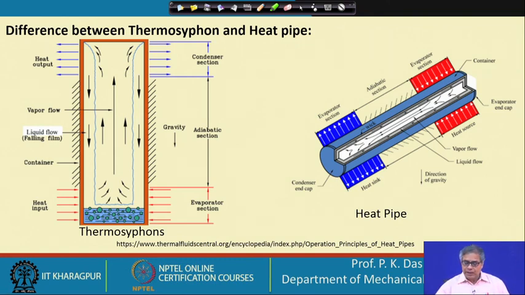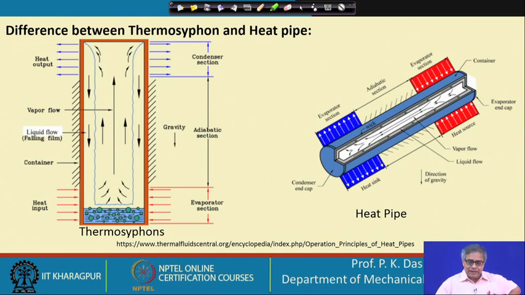So, in general it should not work if there is no capillary structure or wick structure, which I have told, but it will work because there is a wick structure. When liquid condenses at this cold end, this liquid will move in the upward direction. Look at the arrows. It is going in the upward direction and again reaching the evaporator. So, this is how your heat pipe will work.